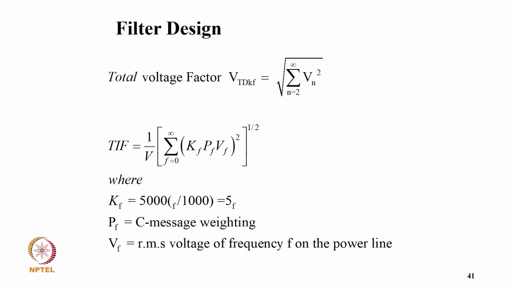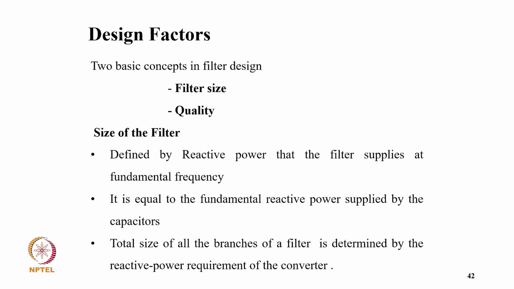Now coming to the total voltage distortion factor, VTDF, that is the square root of the sum over n equal to 2 to infinity of Vn squared. And the telephone interference TIF is 1 upon V, times the sum over f of (Kf times Pf times Vf) squared, to the power half, where Kf equals 5000 f divided by 1000, and Pf is the C-message weighting factor, and Vf is the RMS voltage at frequency f on the power line.